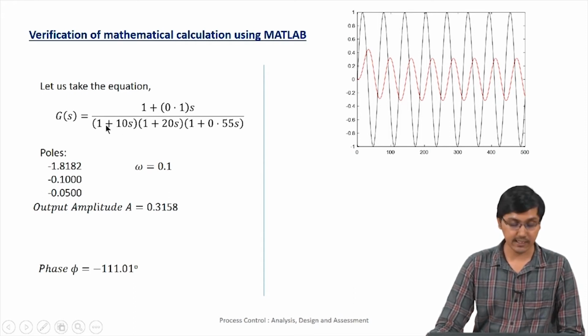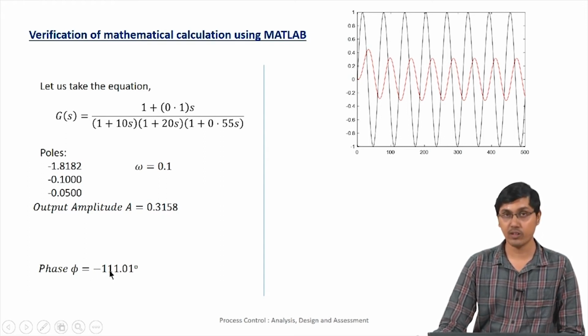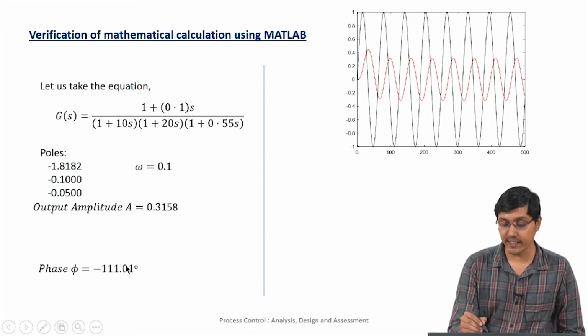So whatever we derived is correct basically, and then we are taking g of s is equal to this, and then output amplitude equal to A into output amplitude, we get A equal to 0.3 here, and phase we get minus 111 degrees. So we can basically see here it's very evident.